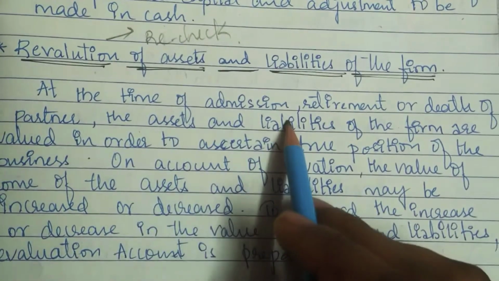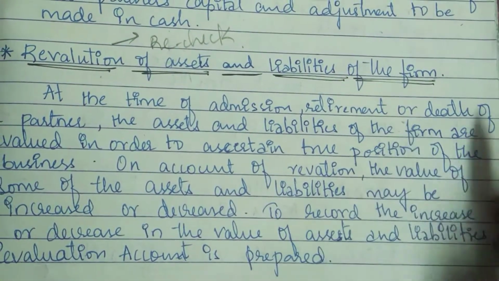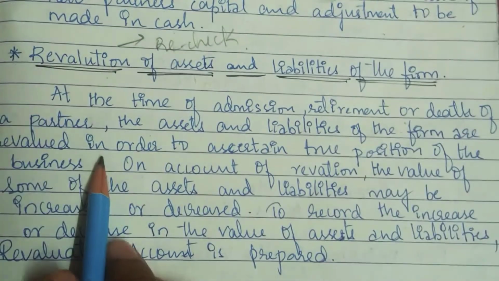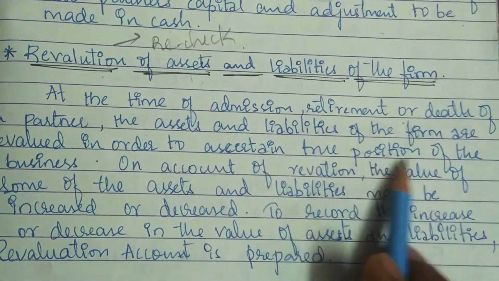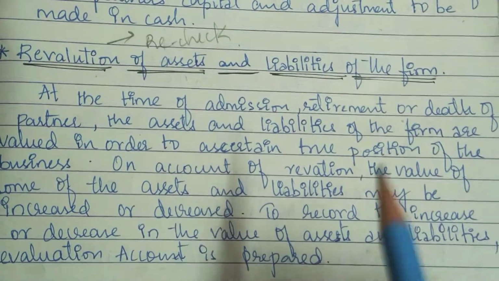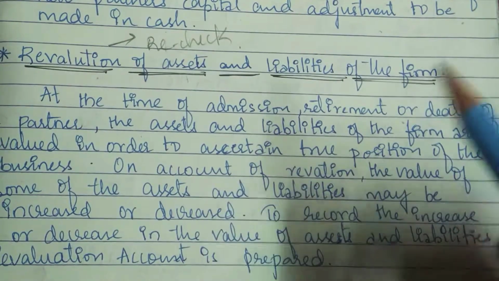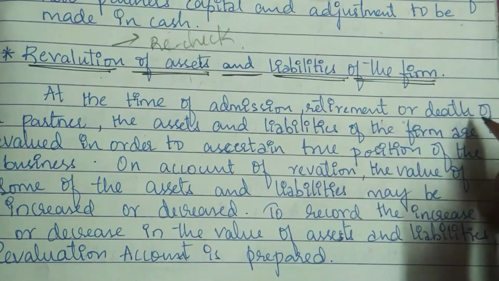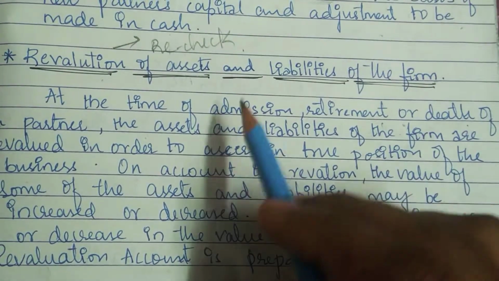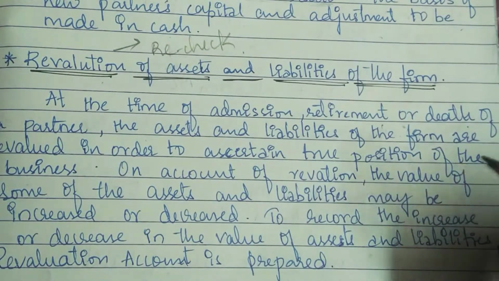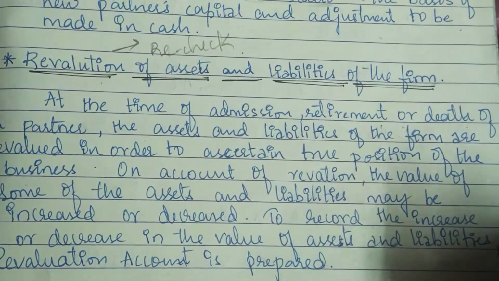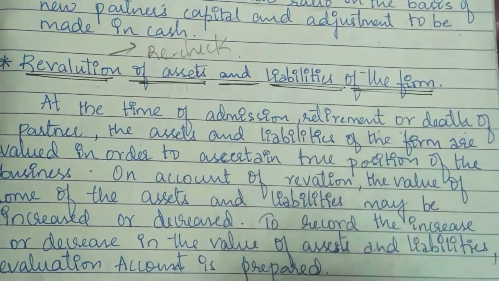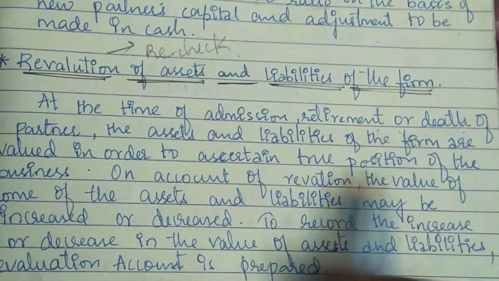At the time of admission or retirement or death of the partner, the assets and liabilities of the firm are revalued in order to ascertain the true position of the business. Not only when a new partner is admitted to the partnership firm, but also when a partner retires or dies, the revaluation account is prepared. Why is it prepared? To ascertain the true position of the business.